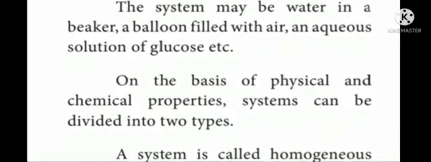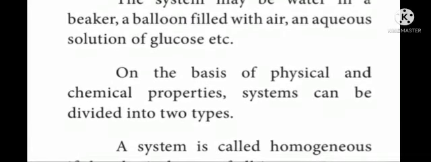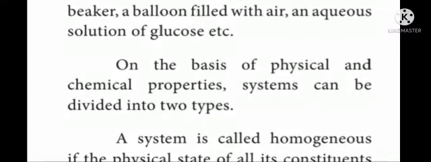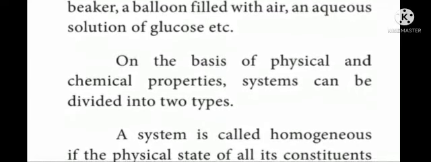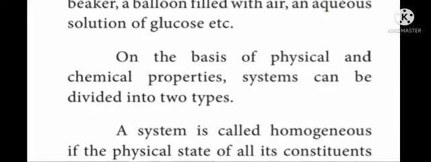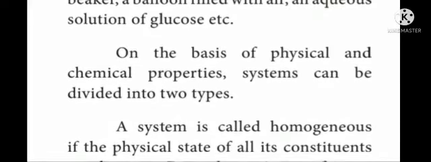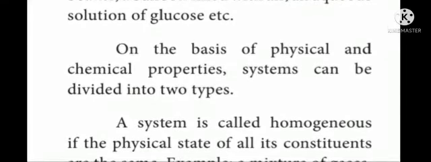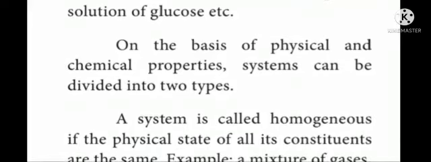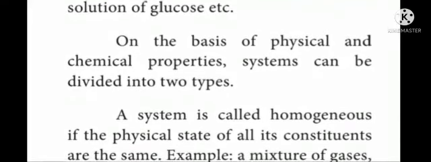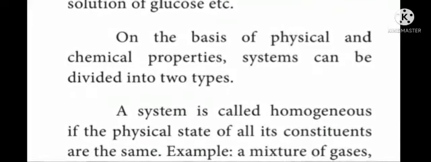On the basis of physical and chemical properties, systems can be divided into two types, namely homogeneous system and heterogeneous system. What is homogeneous system? A system is called homogeneous if the physical state of all its constituents are the same.